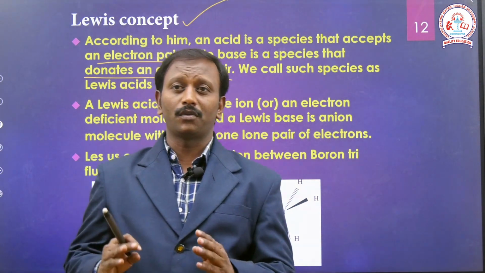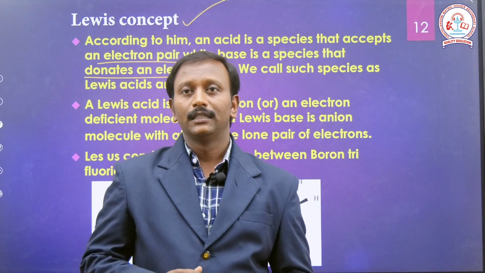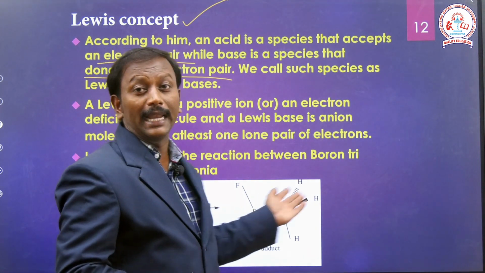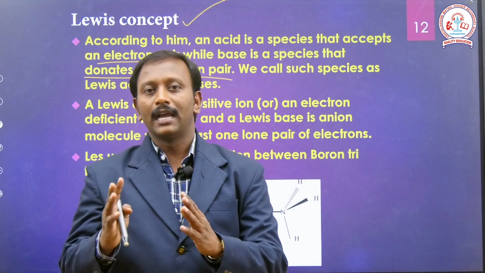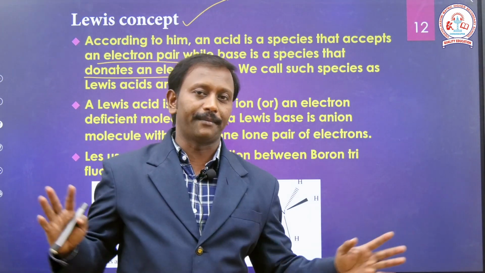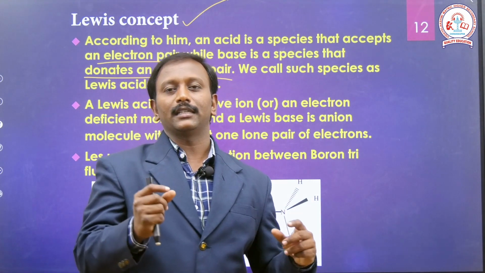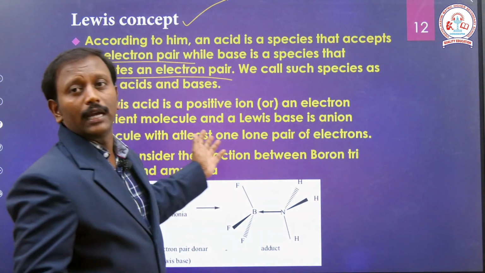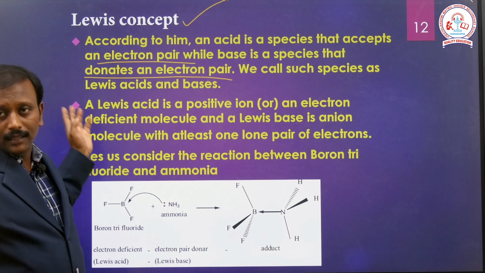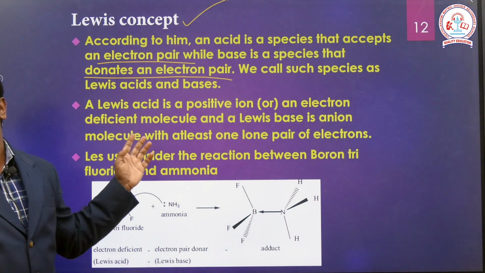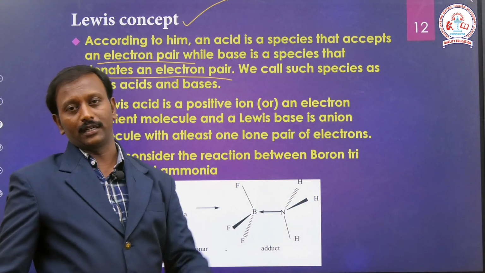Lowry-Bronsted explained only the proton concept, while the Lewis concept is the electron theory. The reaction is the same, but the concept takes the pair of electrons.